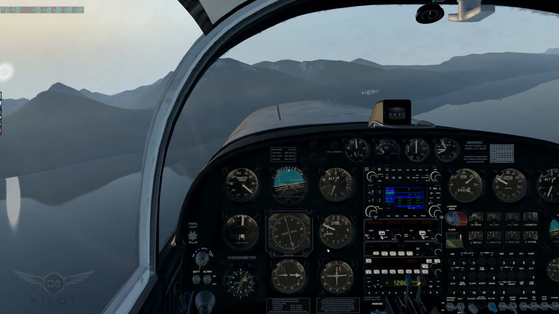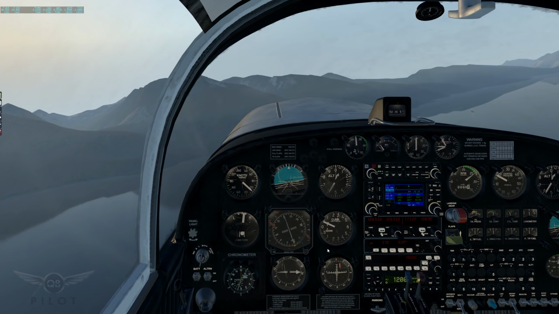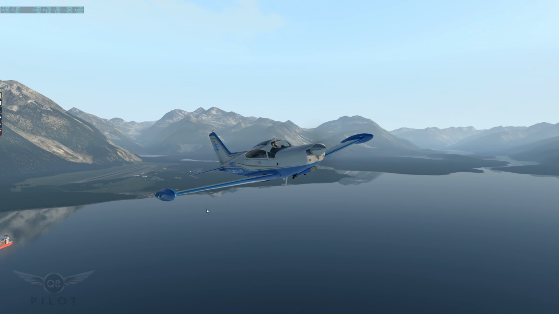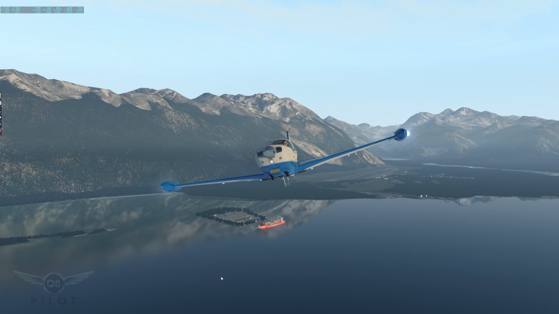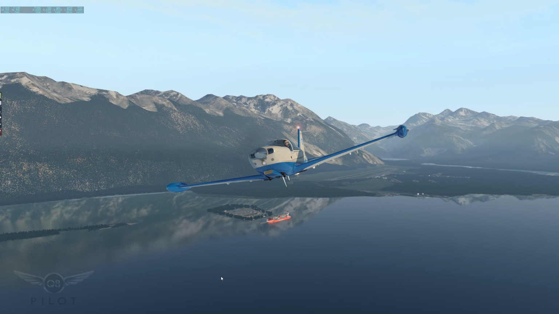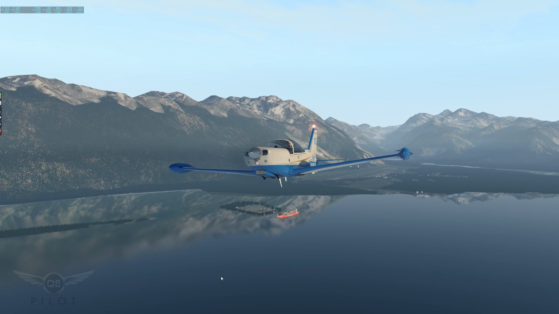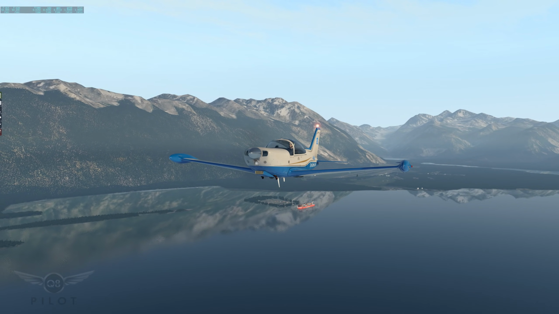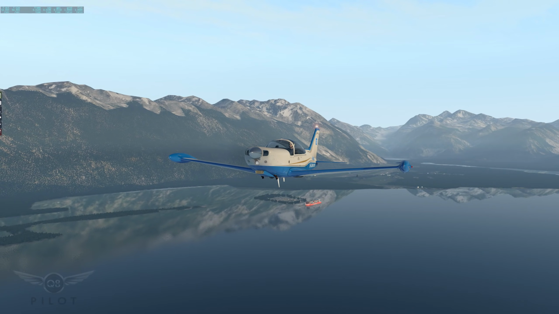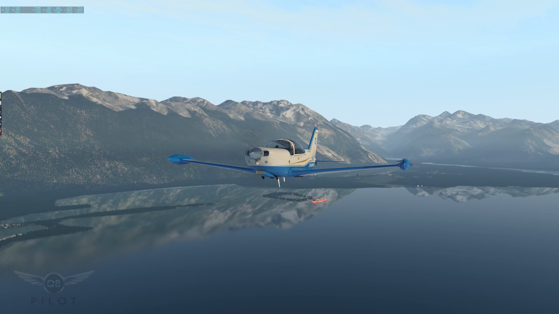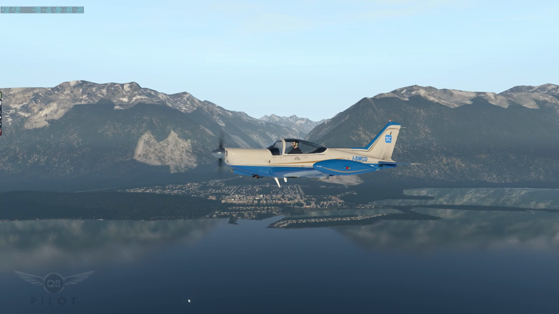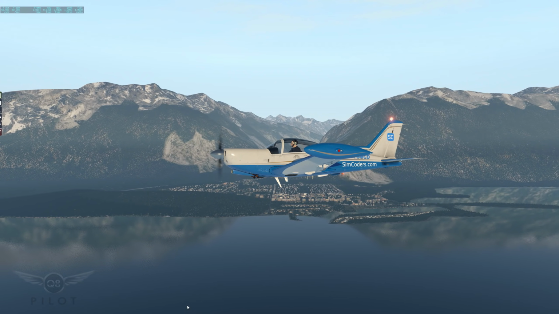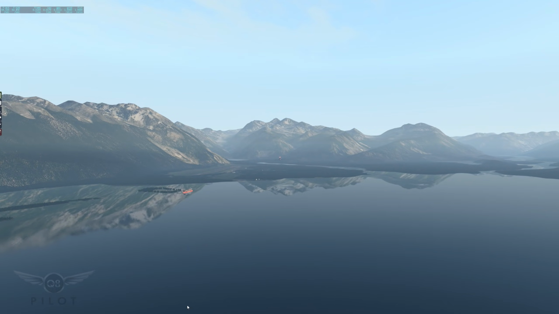All right, so what we're going to do is we're going to head back and land, but first, let's take a look at the outside. Again, look at the smoothness of the scene. There are no stutters whatsoever. And by the way, the only thing I'm using here is SkyMax Pro version 4.9.2, so really there are no other add-ons being used here. That is a very nice looking simulator. All right, let's head back over to Valdez and land.